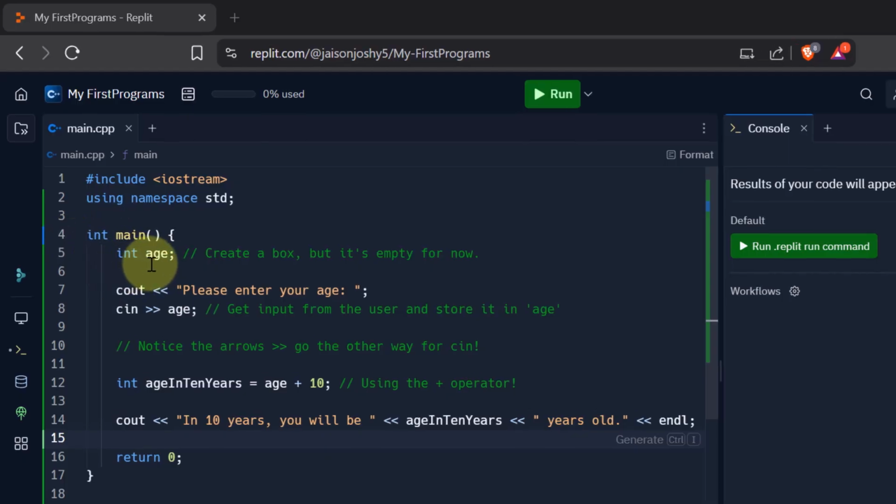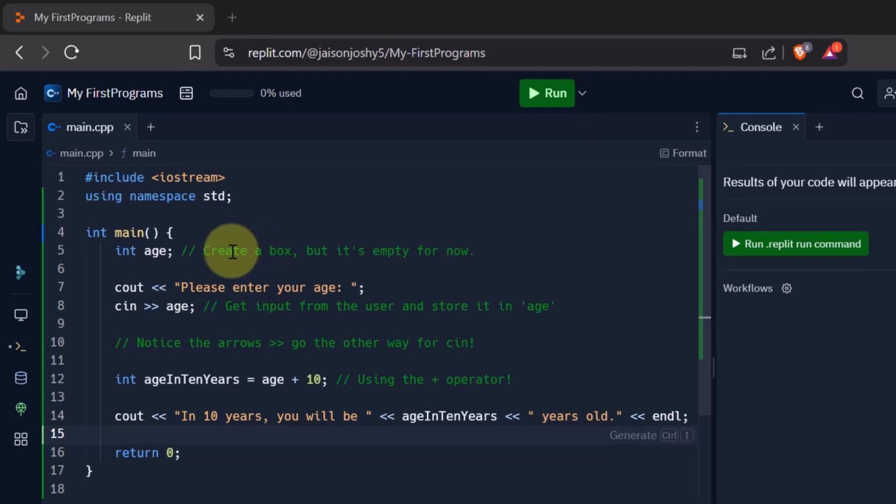Now we declare a variable here called age, which is of the type integer. So it is like a box that we create, but it is empty for now. In the previous program, we were assigning a value for it, but here we have not assigned any value. Okay, so it's like an empty box that you can imagine.